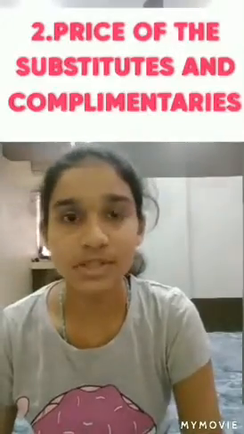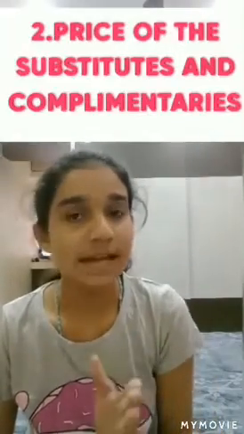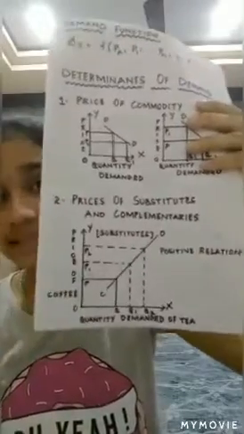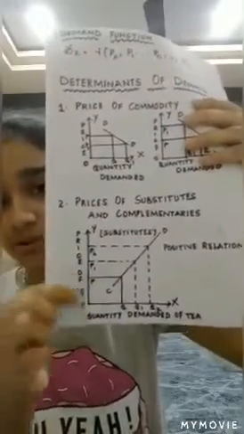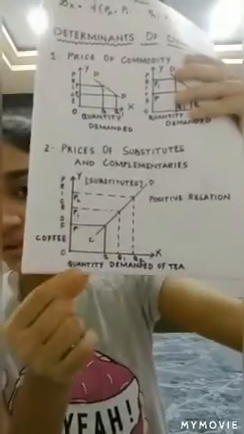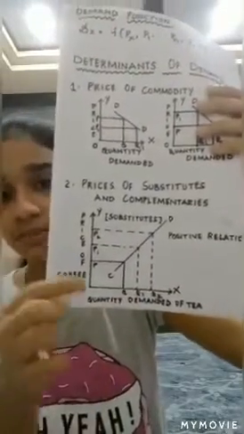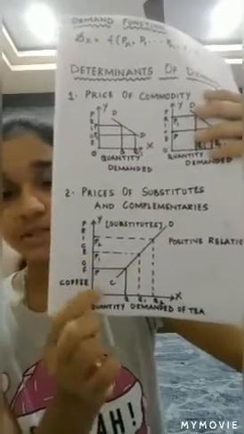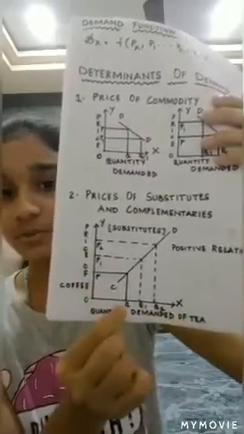The second one is about the prices of substitutes and complementaries. Even the prices of the substitutes and complementaries have a great influence on the demand for certain commodities. In case of substitutes, the relation between the price and the quantity demanded is positive. If you look into this graph, we have taken two examples, coffee and tea. We have taken the price of coffee on the y-axis and the quantity demanded of tea on the x-axis. When the price of coffee has increased from P to P1, we can observe that the quantity demanded of tea has increased from Q to Q1.